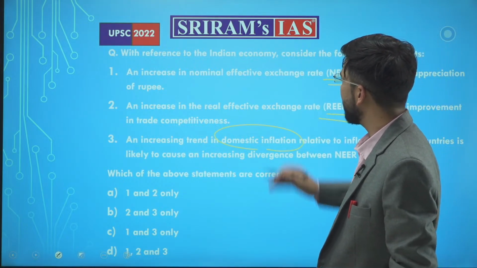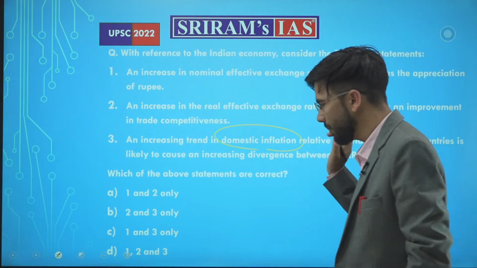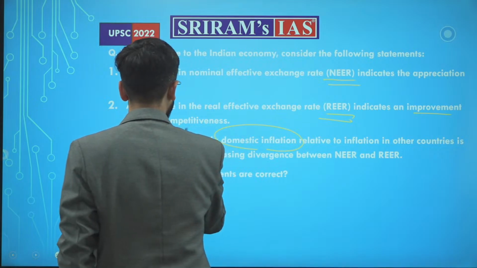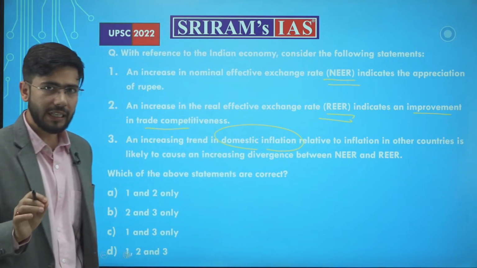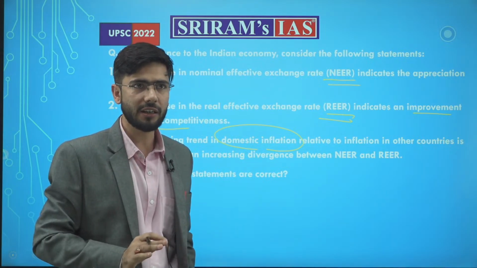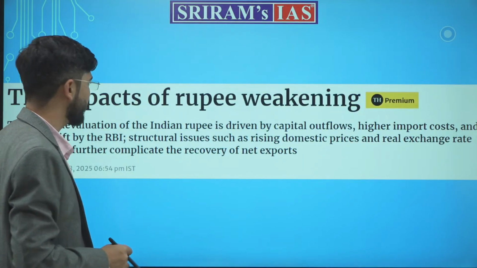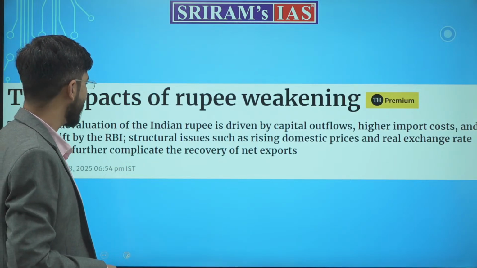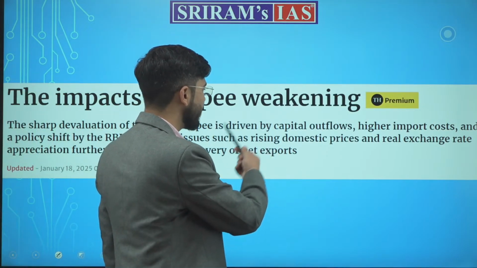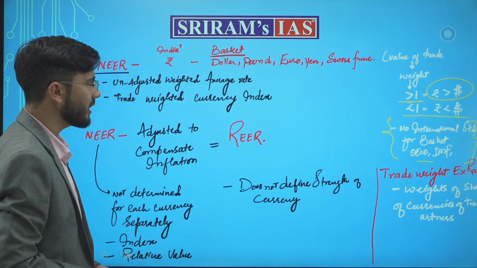Now understand, with reference to the Indian economy, consider the following statements. NEER indicates the appreciation of rupee, while the REER indicates an improvement in trade competitiveness. Reading these plain statements without understanding may create chaos and confusion in the exam center for you. But if you know the concept behind NEER and REER, why is it important also? Because you can see articles popping up every day on this concept, whether that is rising domestic prices or the real exchange rate. You need to understand how appreciation and depreciation work in this.